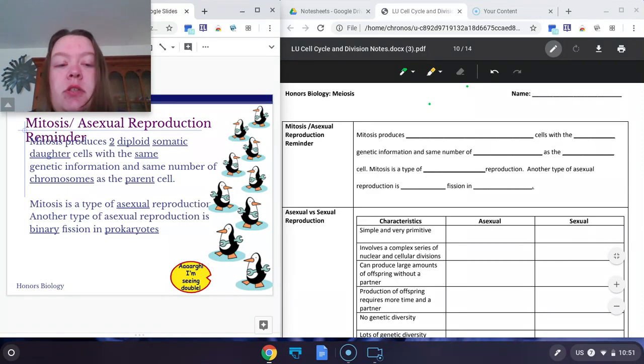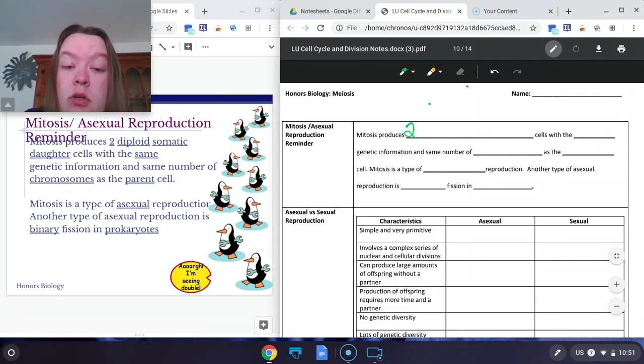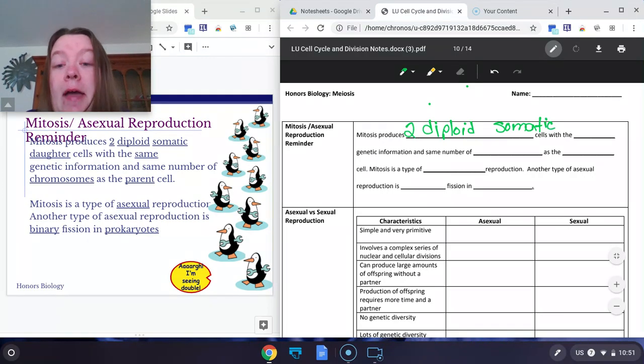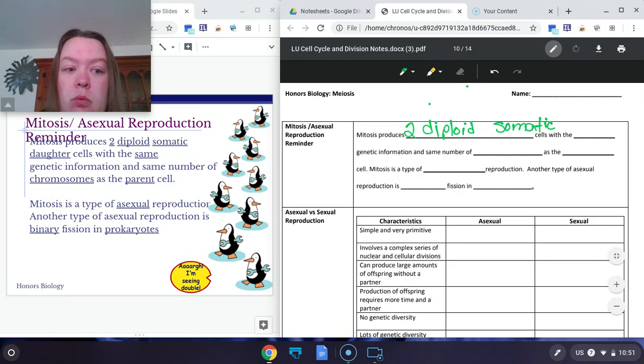Mitosis produces two diploid somatic cells. Now that means in the end, it takes one cell and makes two. They are diploid, meaning they have the full set of genetic information, 2 copies of each chromosome.